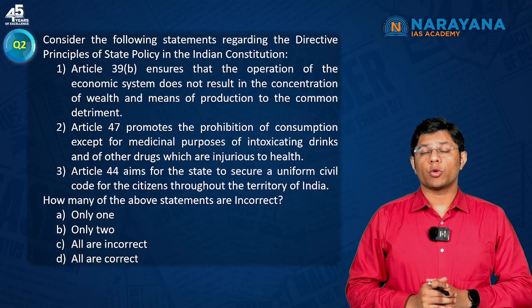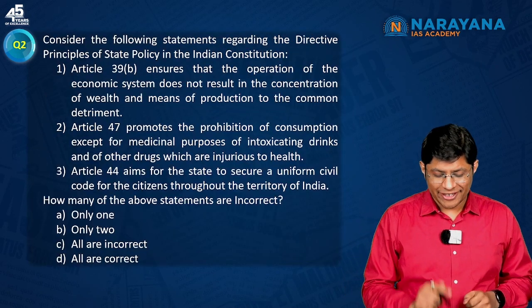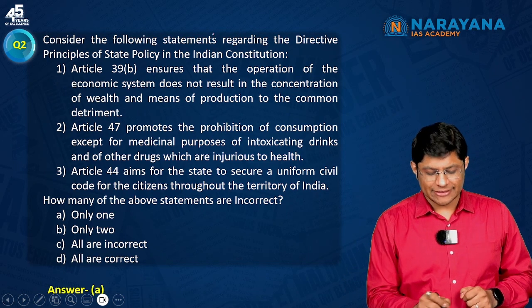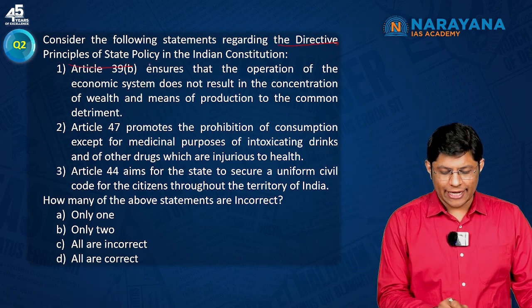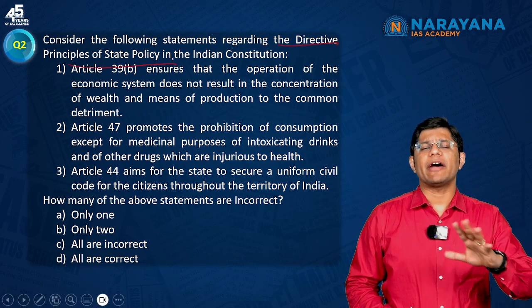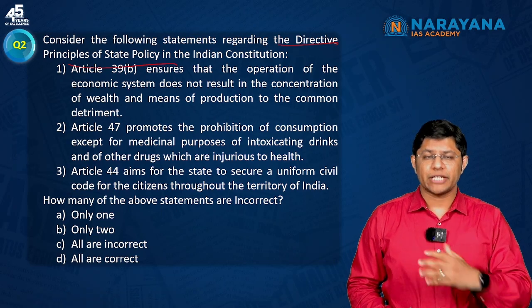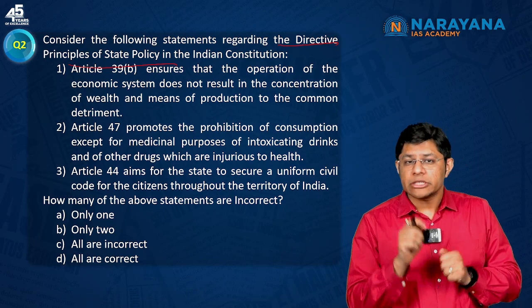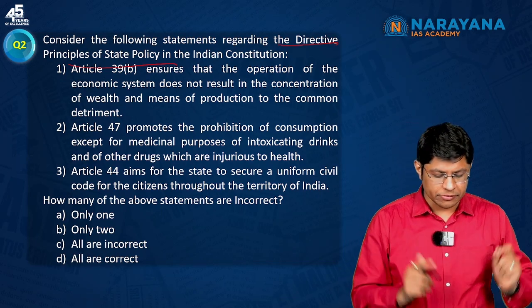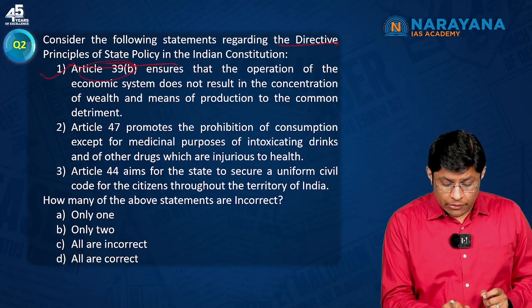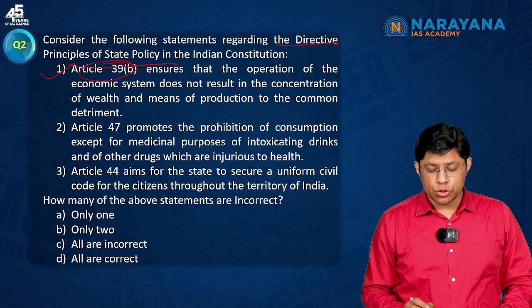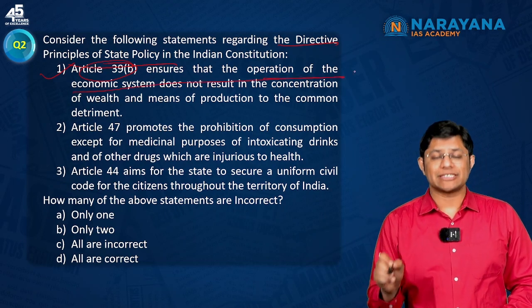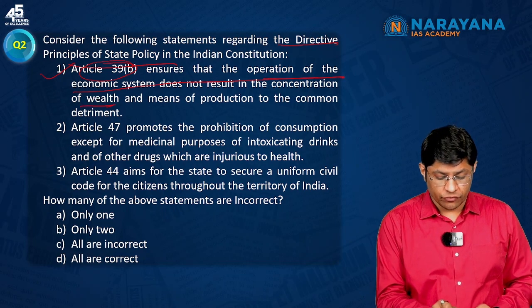Students, let us focus on question number 2. The question number 2 is: consider the following statements regarding the directive principles of state policy. We already have discussed what are directive principles of state policy. These are the principles that direct the state to implement the principles as mentioned in the directive principles. Statement 1 is: Article 39B ensures the operation of the economic system does not result in the concentration of wealth. Now this is incorrect.